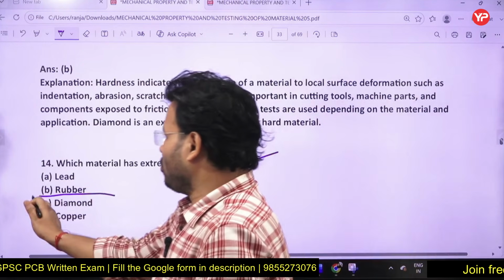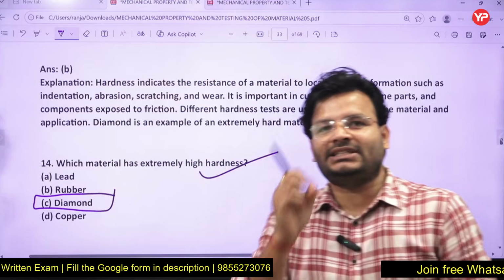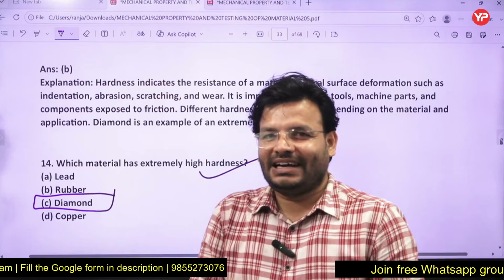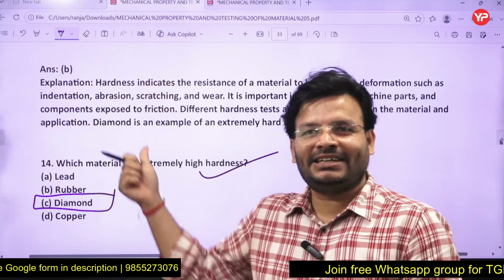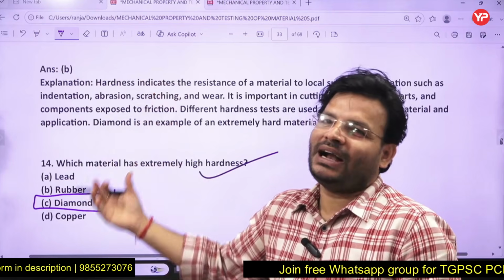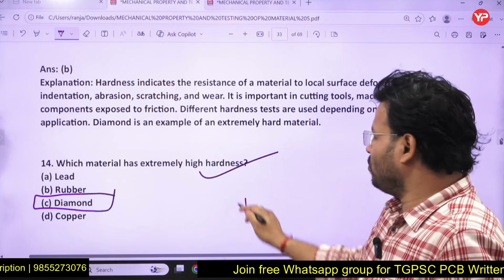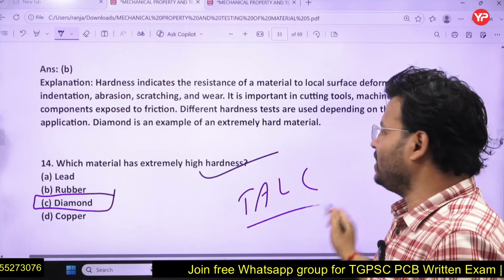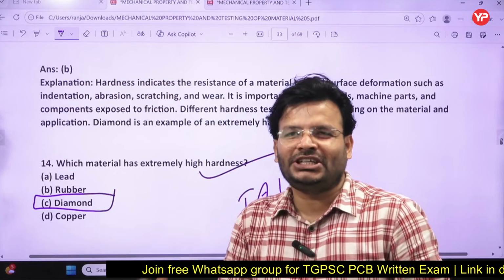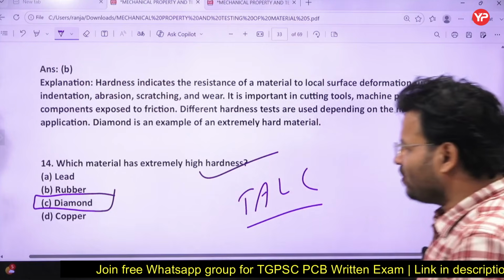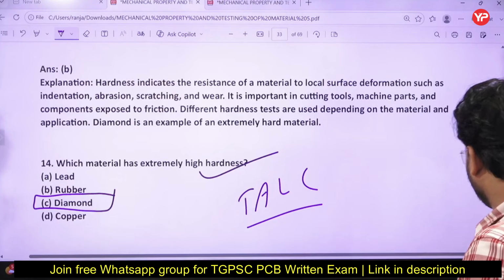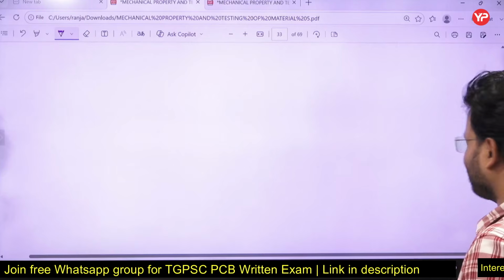So yes, diamond. Now comment: which material is extremely soft? I have told you in the theory part. Talc is one of the materials which is very soft in nature, and diamond is just the opposite. Diamond is the hardest material and talc is the softest material. So they may ask which one is hardest, which one is softest. So try to remember that.